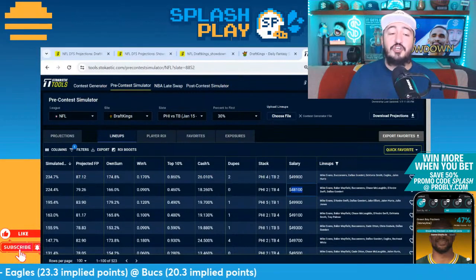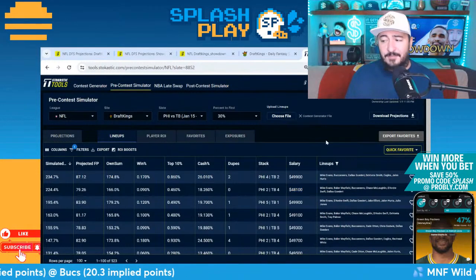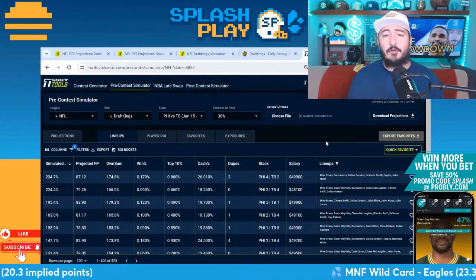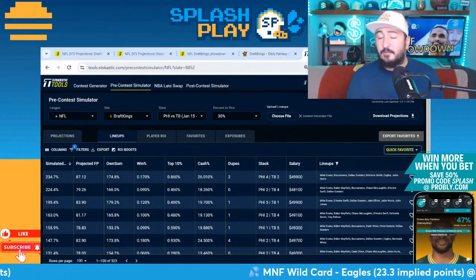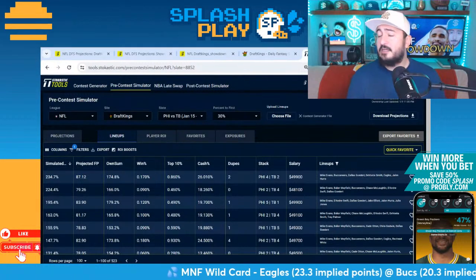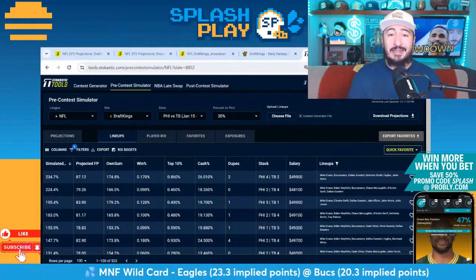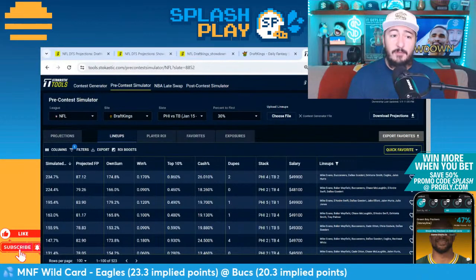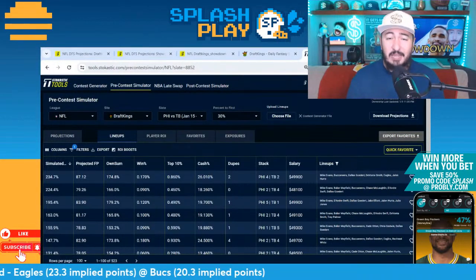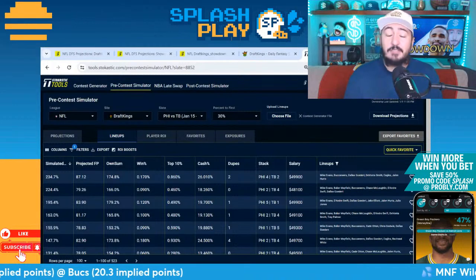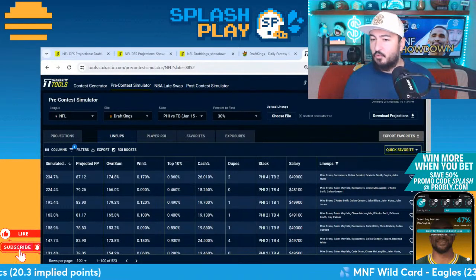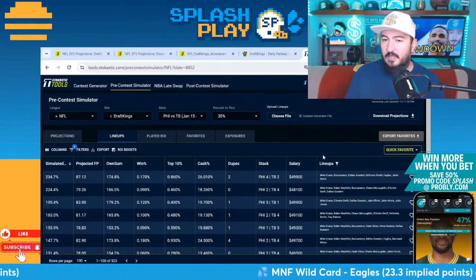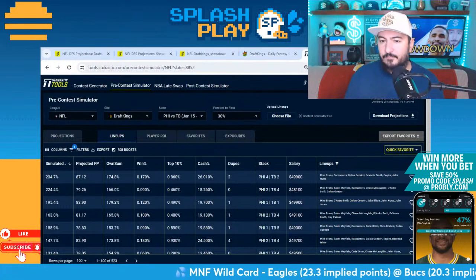These are the kind of lineups that you should be looking to put in, especially in the big tournaments. In a single entry, you maybe put a little more salary into your lineup. For the big tournaments, if you're playing that Millionaire Maker tonight, you should be leaving $1,000 at least, I would think, unless you're building like a 5-1 Bucs build. Leaving $1,000 on the table, maybe $1,500. You could leave up to $3,000. It would not be the craziest thing in the world, but leaving some salary on the table would be the main thing if you are playing a big tournament.